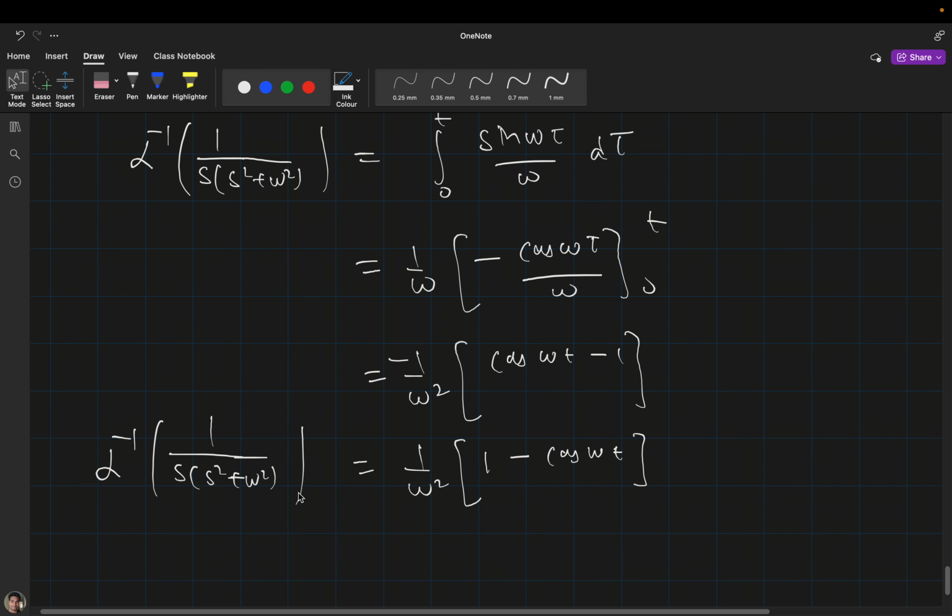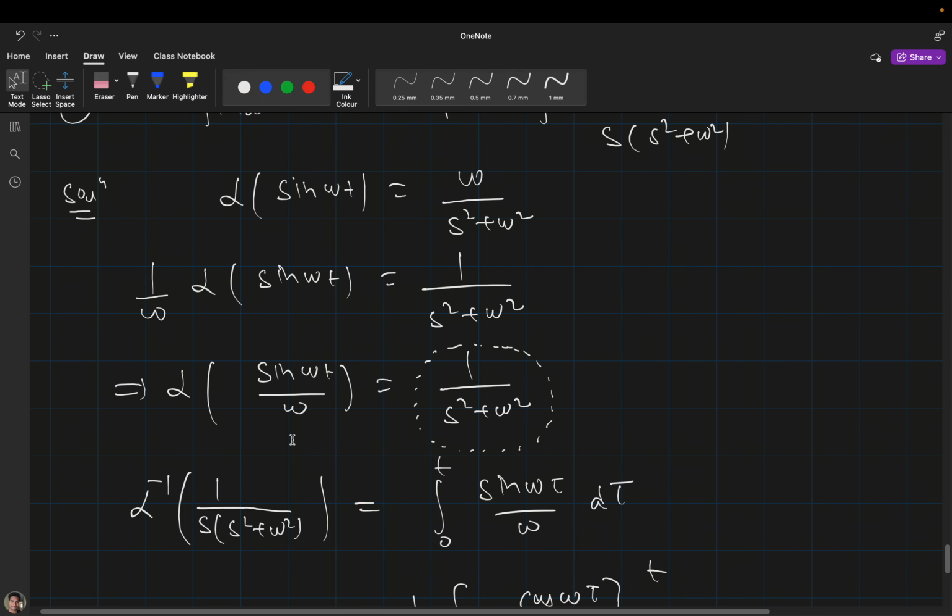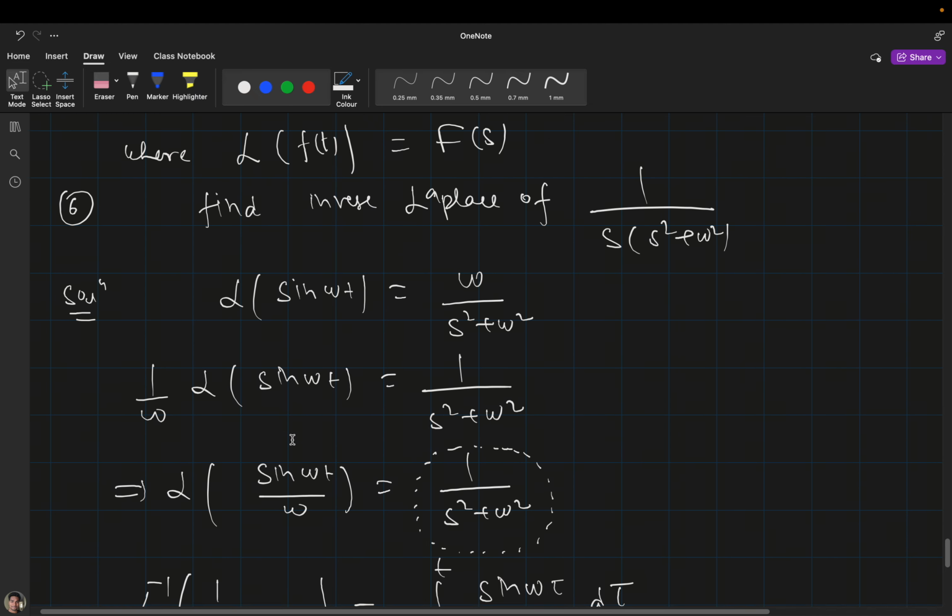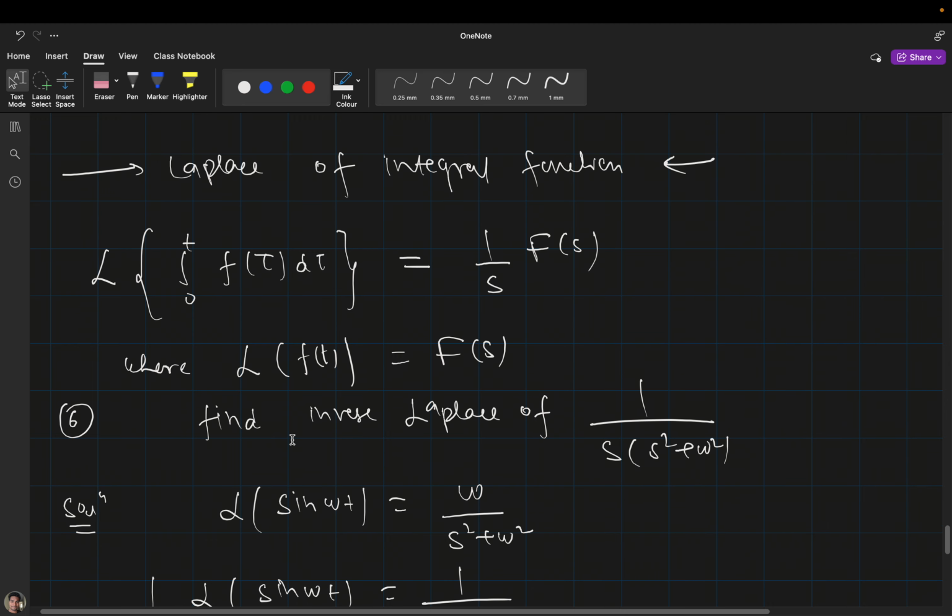So, can you once again explain how that inverse L becomes the integral from 0 to t of sine omega t by omega? Okay, fine. From the previous definition you can see that suppose you have the Laplace transformation of f(t), that is F(s). Now someone is asking what will be the Laplace transformation of the integral of this function.